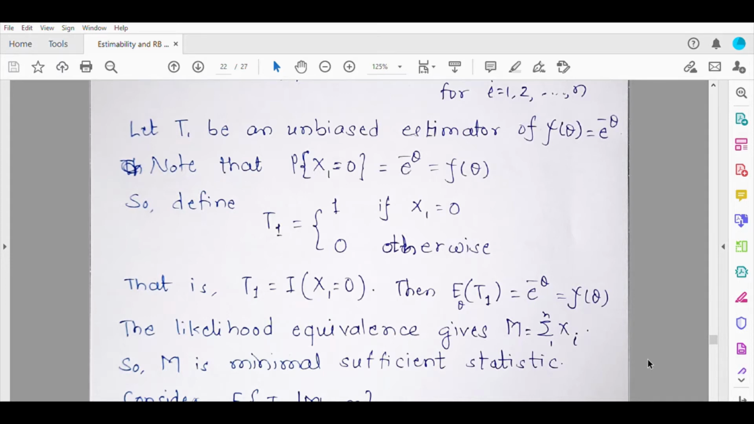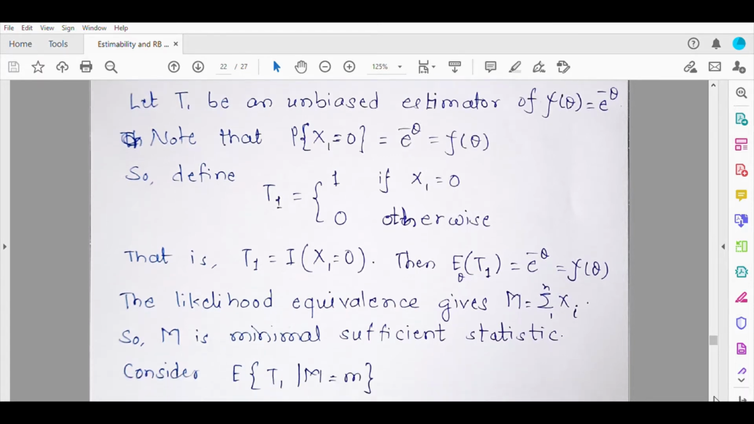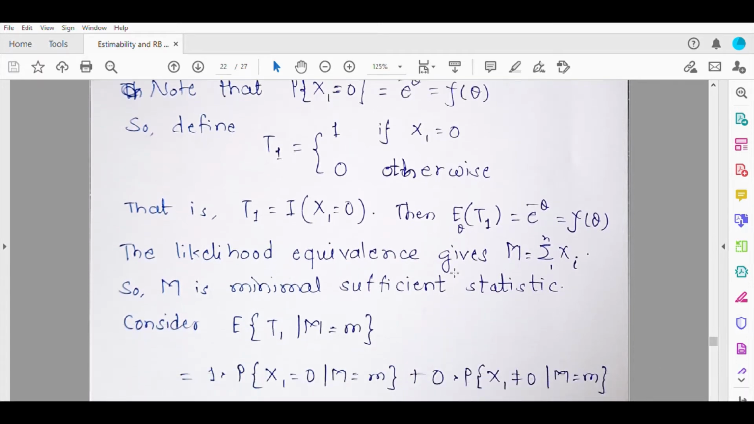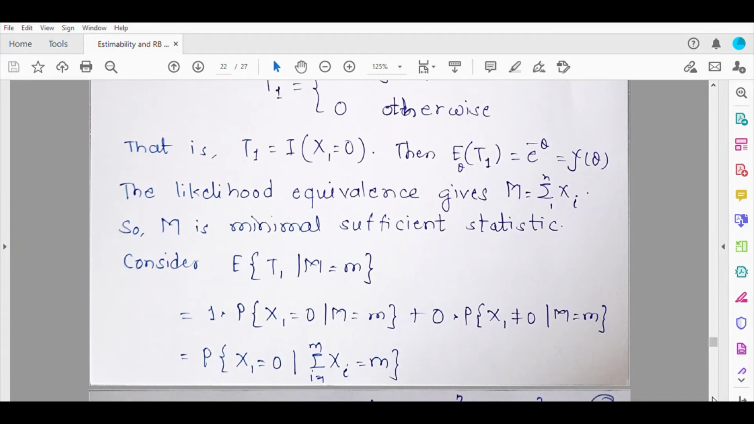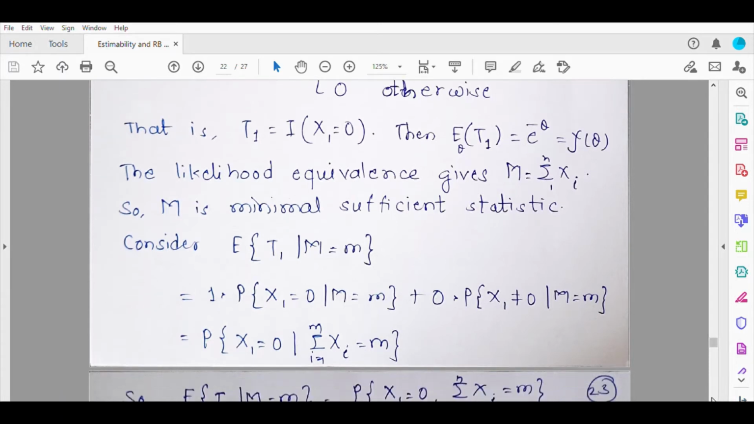Now let us try to find the conditional expectation. This conditional expectation will be simply 1 into the probability that x1 is equal to 0 given m equal to m, plus 0 into the probability that x1 is not equal to 0 given m equal to m. So this second term is automatically 0. So this expectation is simply the probability that x1 is equal to 0 given summation xi is equal to m. This summation should be from 1 to n, not 1 to m.